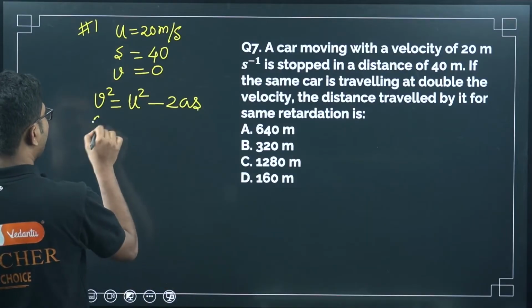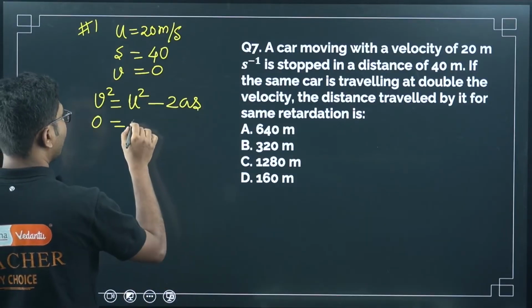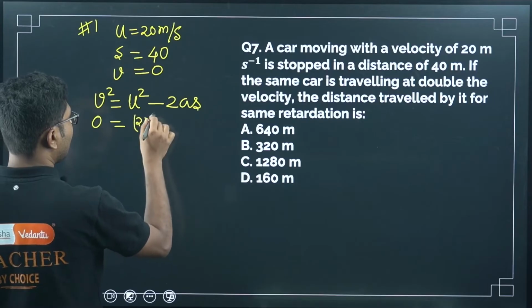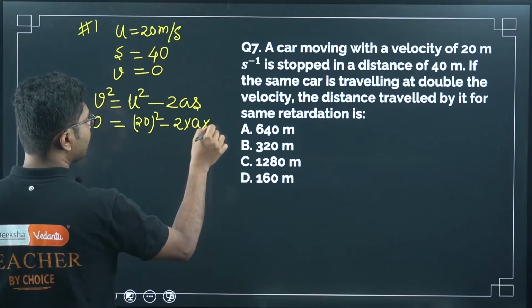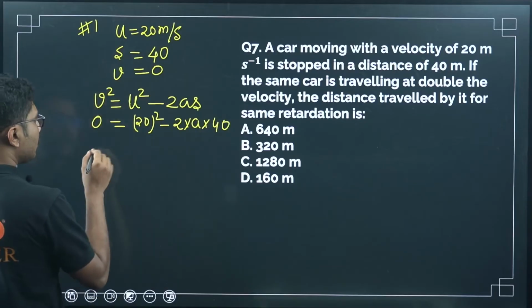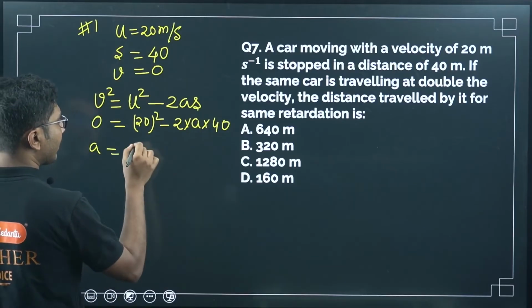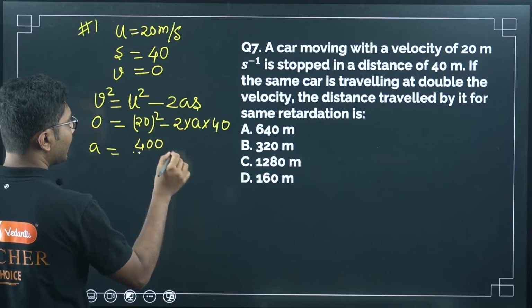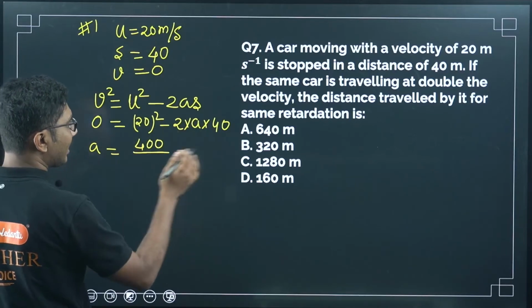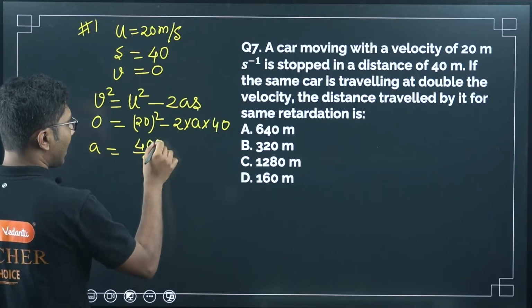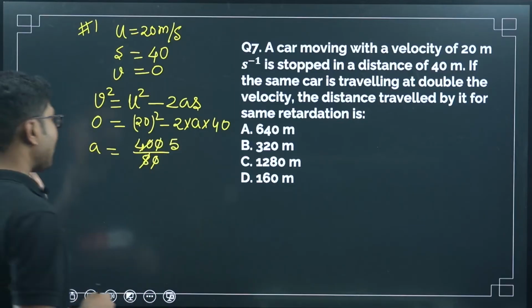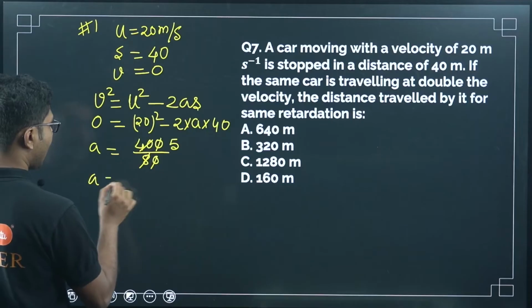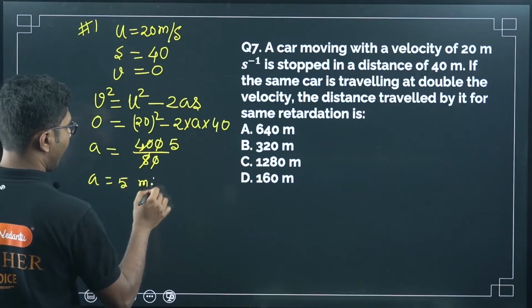So let us put the values: 0 equals 20 square minus 2 times a times s, where s is given as 40. So a is basically 20 square, which is 400, divided by 80. I am skipping the step here because this is simple mathematics. So a is 5 meters per second square.